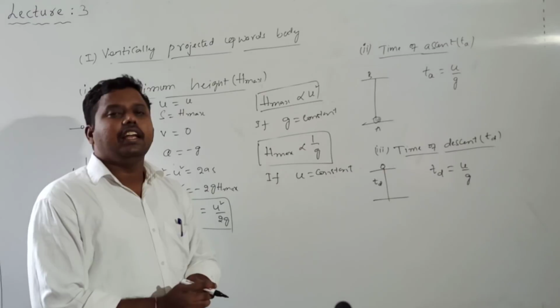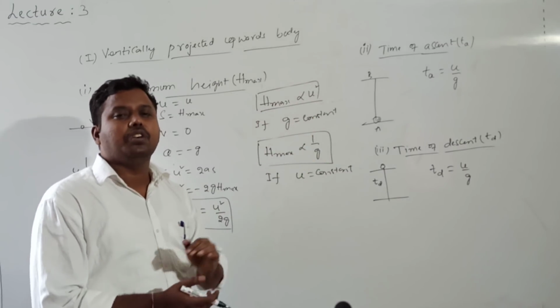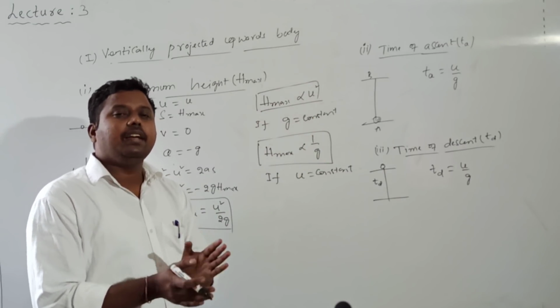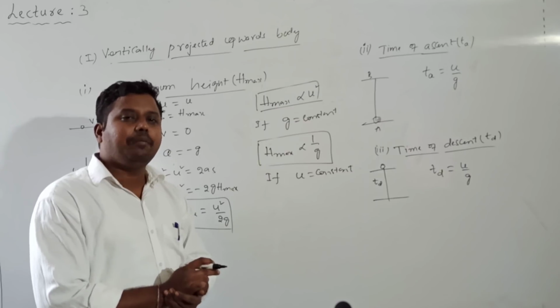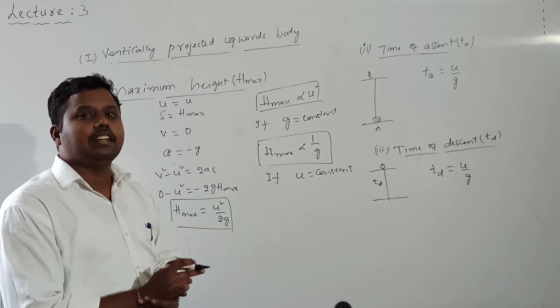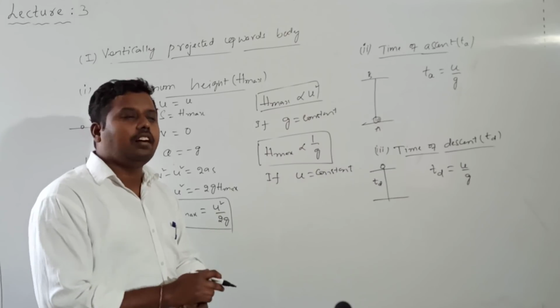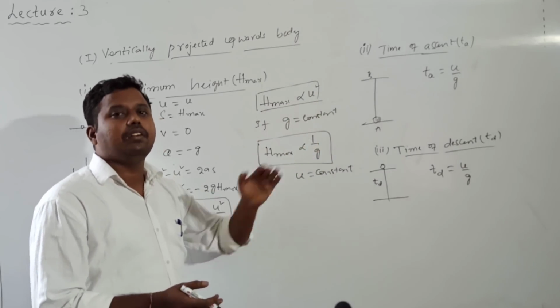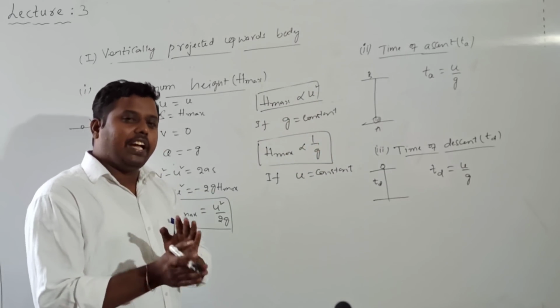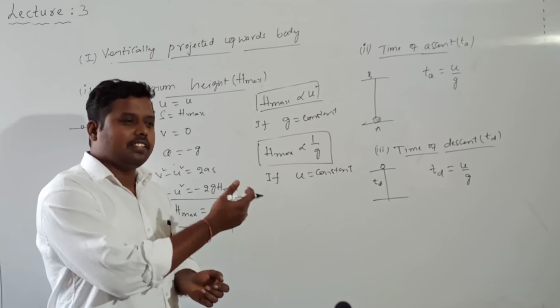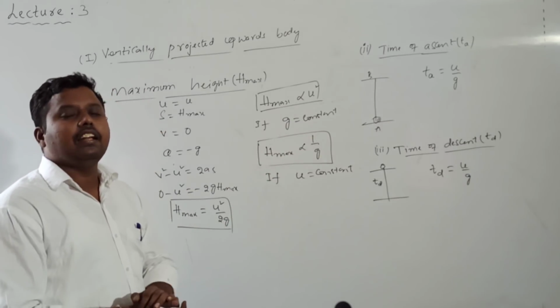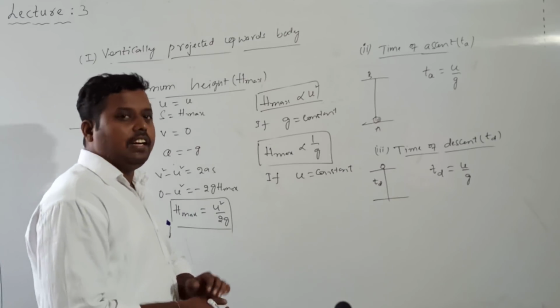So actually, the time of ascent and time of descent values are the same. They are the same when air resistance is not considered. When air resistance is not there, the time of ascent and the time of descent are both the same. If air resistance is there, what happens we will discuss later. So that is the calculation of time of descent.